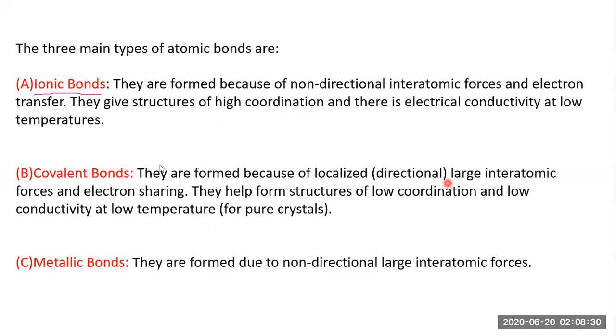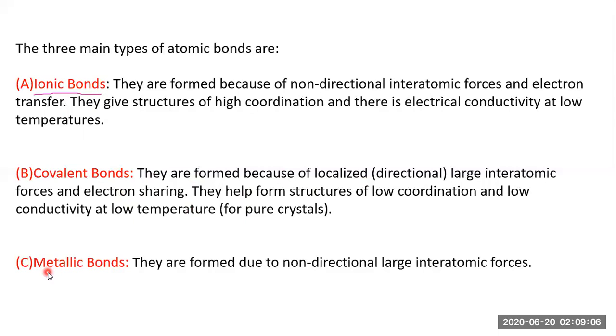When we compare ionic bonds and covalent bonds, the covalent bond is stronger, because of the localized directional large inter-atomic forces and the electron sharing. They help form structures of low coordination and low conductivity at low temperature. That is for a pure crystal. So how does the pure crystal form? Because of the covalent bonds.